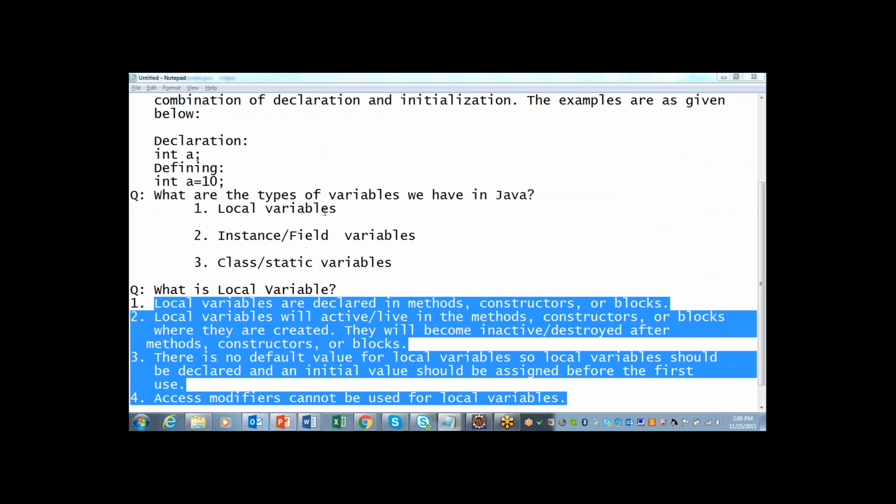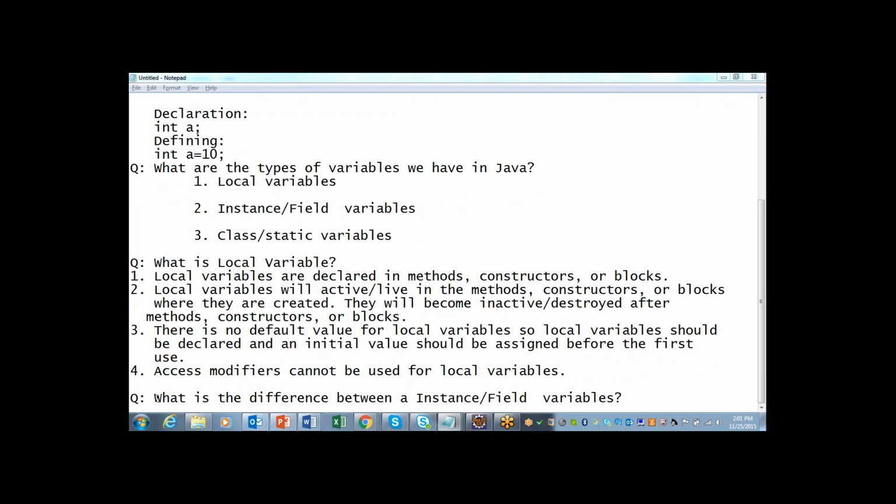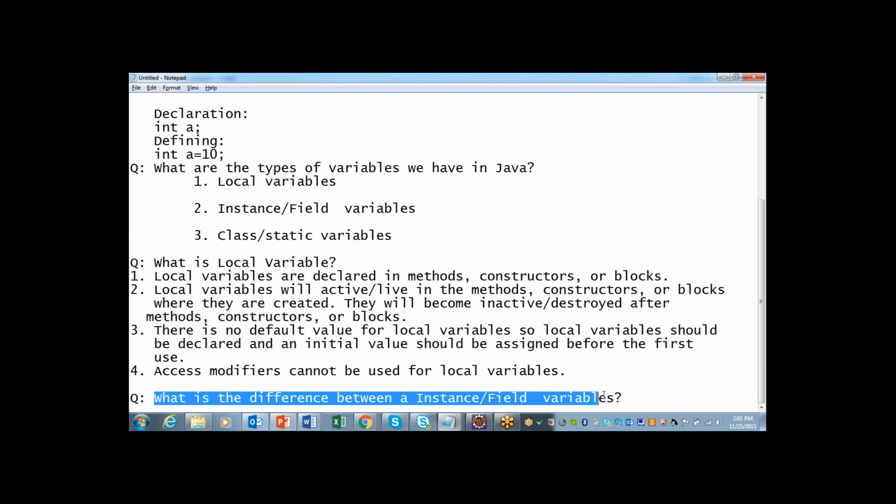Since you said there are three types of variables and you have explained about local variable, immediately you can expect one more question on variable, that is what is instance or field variable. For this question also you need to tell with 2 to 3 points what is instance or field variable.